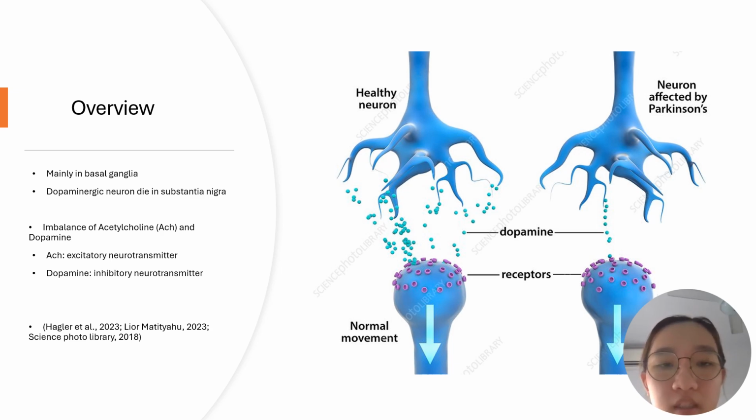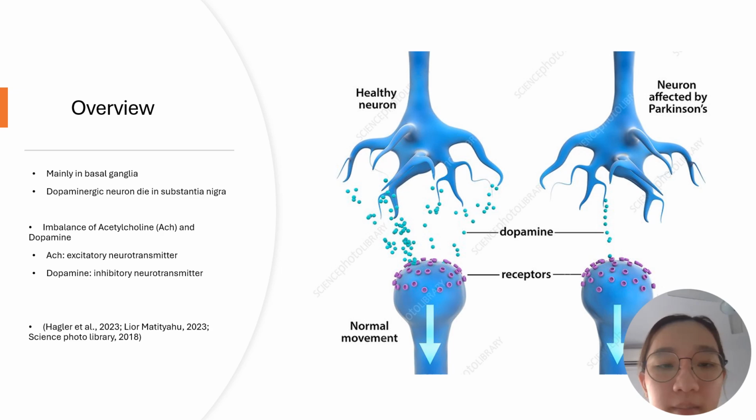The dopaminergic neurons in the substantia nigra start to die and lead to less dopamine. And dopamine is the factor that enhances the precision of our movement. As we can see from the picture, the issue that we have here is the neurotransmitter, not the receptor, as the neuron is dying and cannot release as much dopamine and leads to abnormal movement.